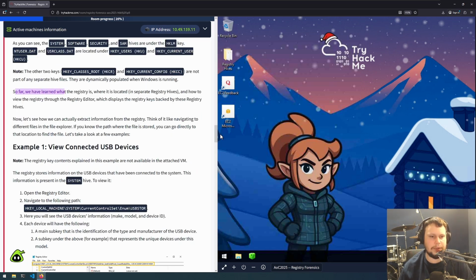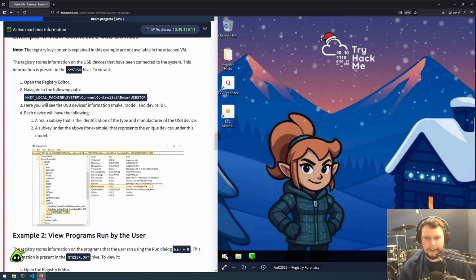So far, we have learned what the registry is, where it is located, and how to view the registry through the registry editor, which displays the registry keys backed by these registry hives. Now, let's see how we can actually extract information from the registry. Think of it like navigating to different files in the File Explorer. If you know the path where the file is stored, you can go directly to that location to find the file. So let's take a look at a few examples.